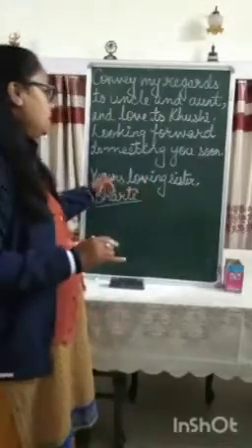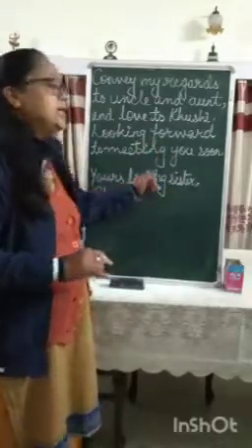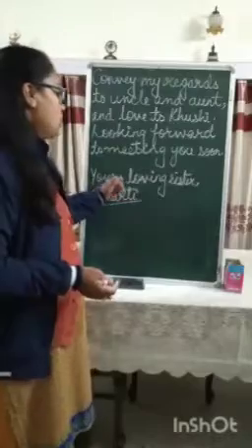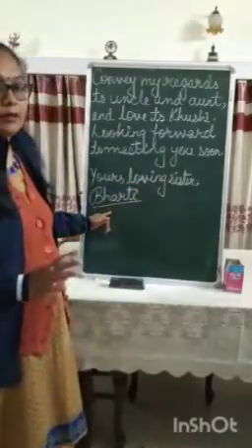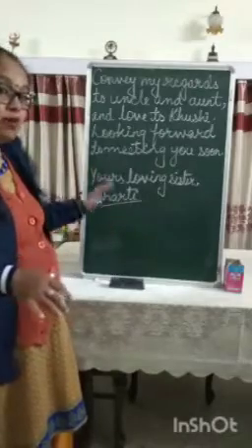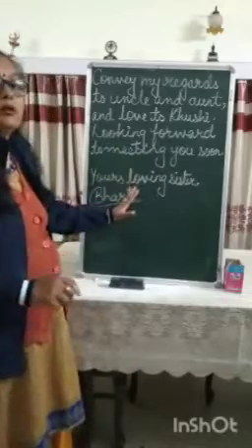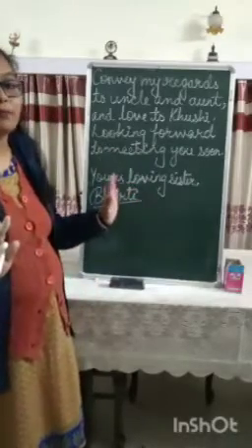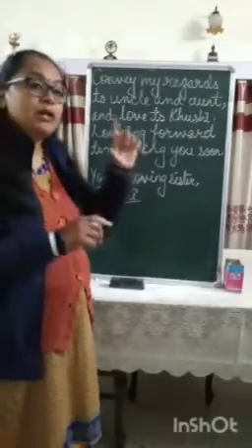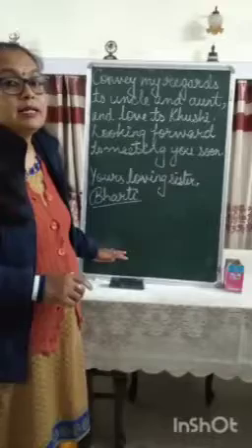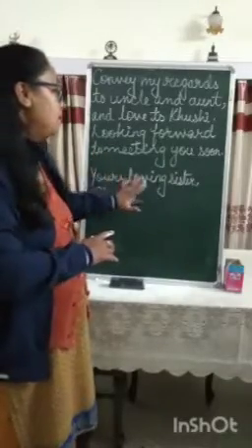If you are writing loving, then you can show your relation, yours loving sister, or you can simply say yours lovingly, and then Bharti, like your name. Because it is an informal letter, you don't have to write your complete name. You can straight away put your signature. That will also be okay in an informal letter. In a formal letter, you have to write a complete name and then put your signature with date. But because it is an informal letter, in the subscription part, you will write yours loving sister.